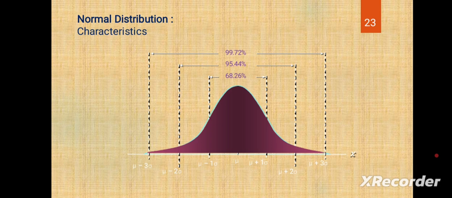Next, mean minus 2 sigma on the negative side and mean plus 2 sigma on the positive side cover 95.44 percent. And mean minus 1 sigma and mean plus 1 sigma cover 68.26 percent of the variables. We have taken these limits also.